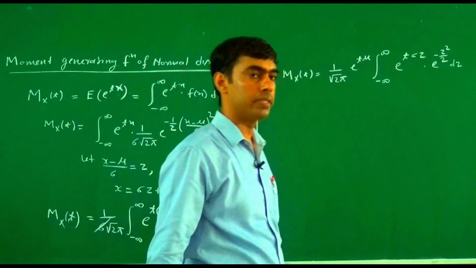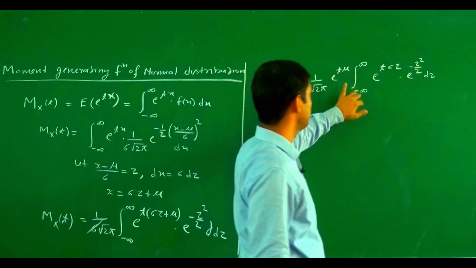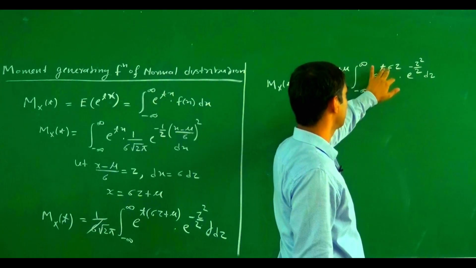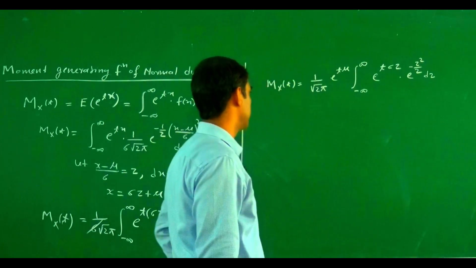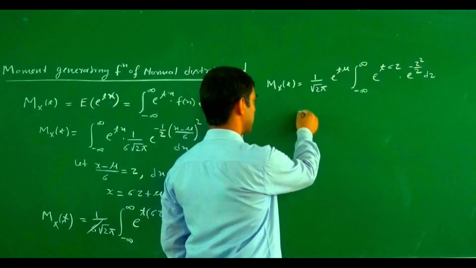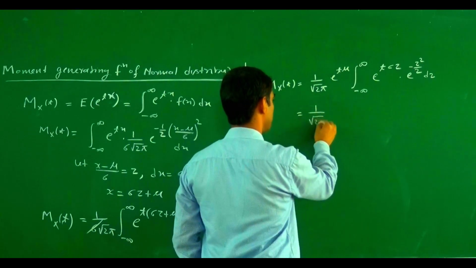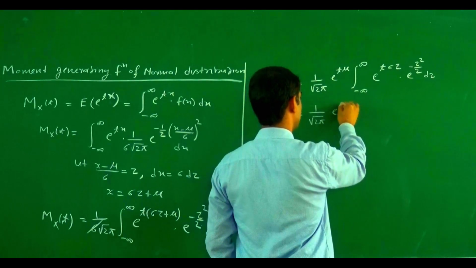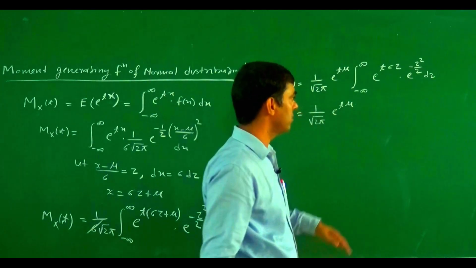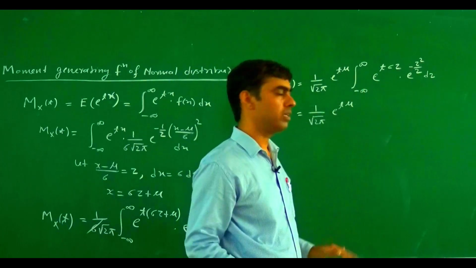This one: M_X(t) = 1 upon under root 2 pi, integral from minus infinity to infinity of e to power t mu into e to power t sigma z into e to power minus z square by 2 dz. Now if we simplify this, this becomes 1 upon under root 2 pi e to power t mu, and here we try to write this in terms of a whole square.